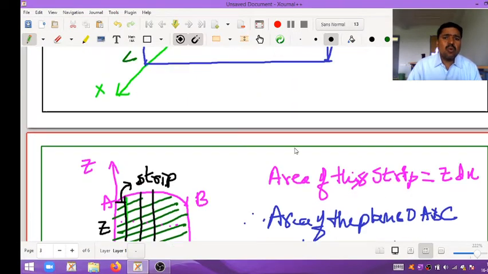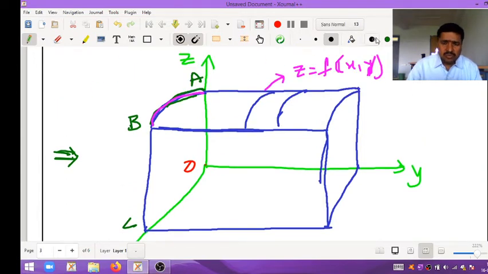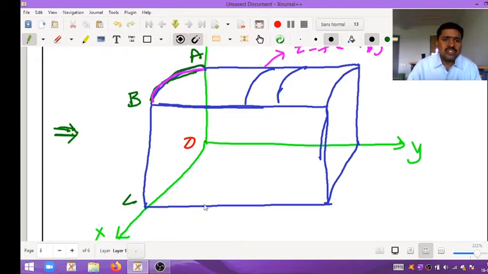Now what do we want to find? The volume of this irregular object, we want. How will you get it? Here I split this irregular object into some pieces like this. Some pieces I split. This looks like a cake.